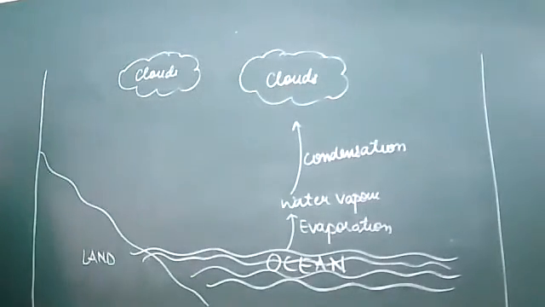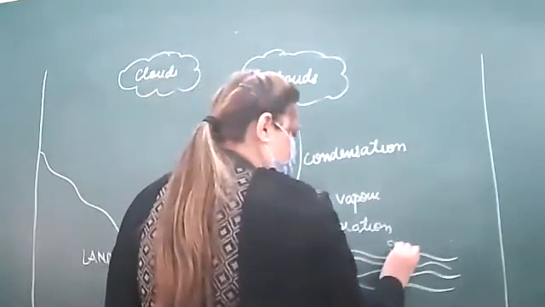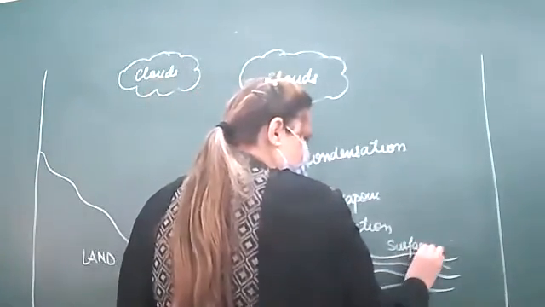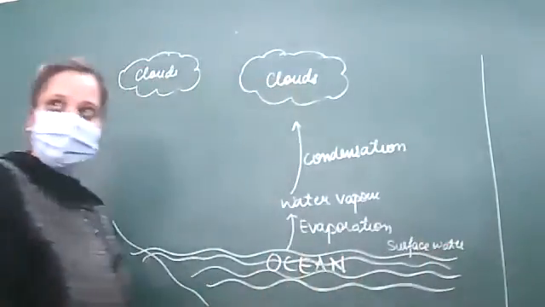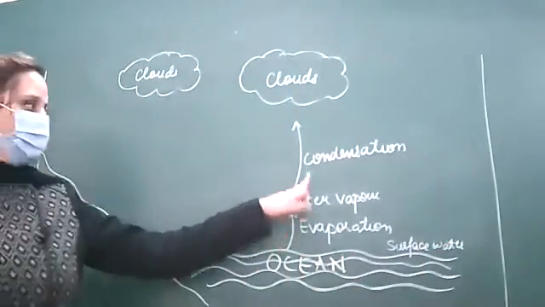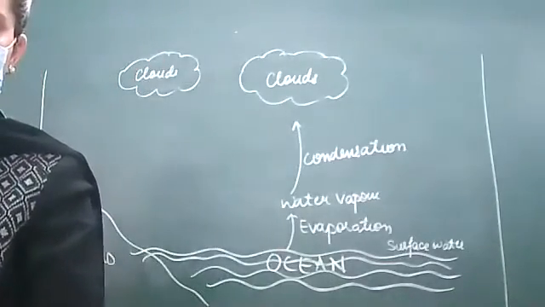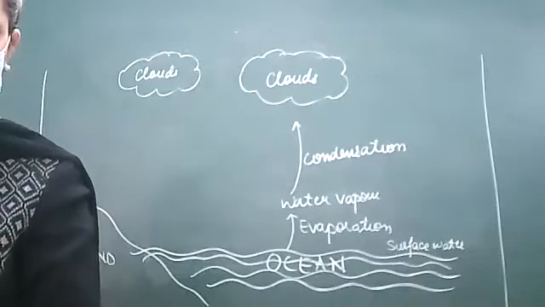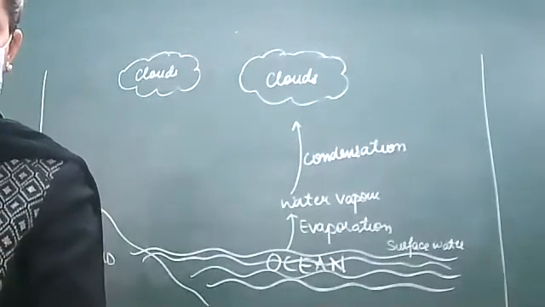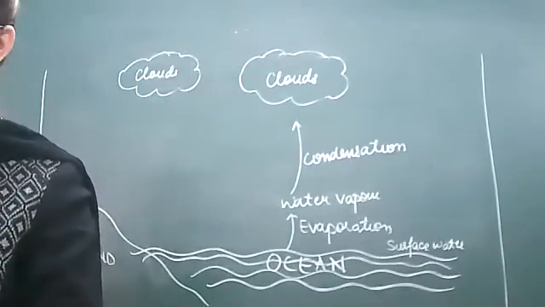Okay, this process is clear to you? The water from the ocean surface, so this is surface water, so it gets evaporated and forms water vapors. These water vapors undergo condensation, they get converted into clouds. Clear?